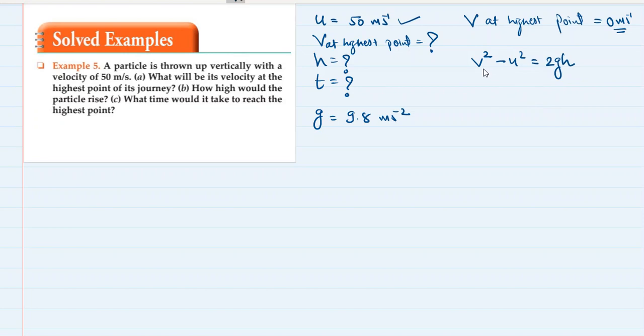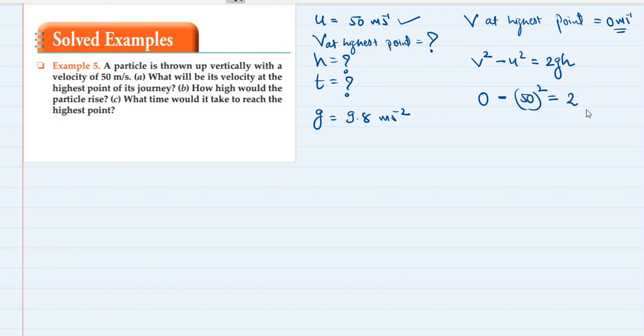What is v square? V is 0, so v square becomes 0, minus u square, which is 50 square, is equal to 2 multiplied by g. Now remember, the particle is thrown vertically upward. That means the acceleration due to gravity's direction is downward.